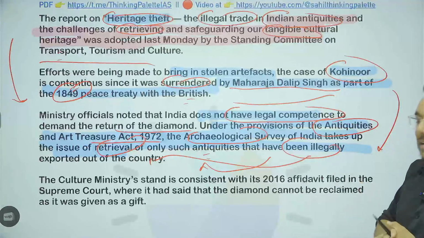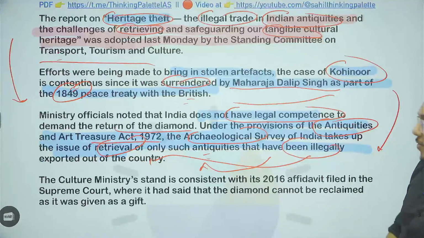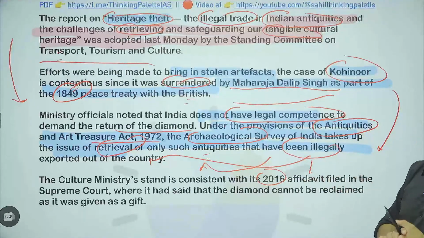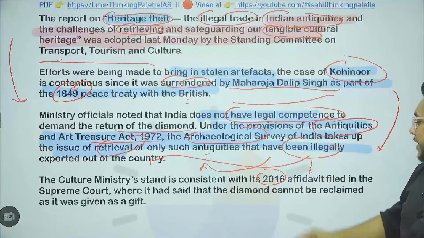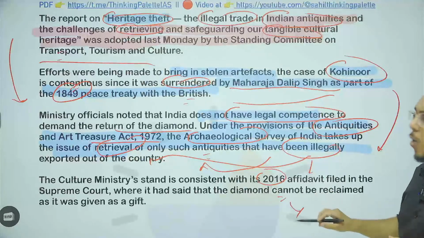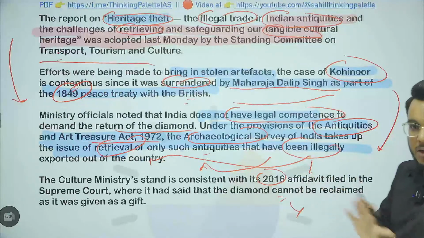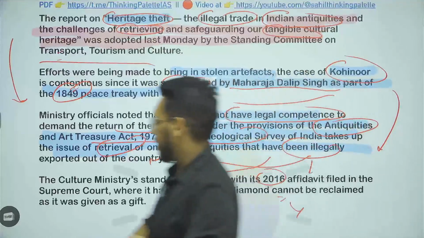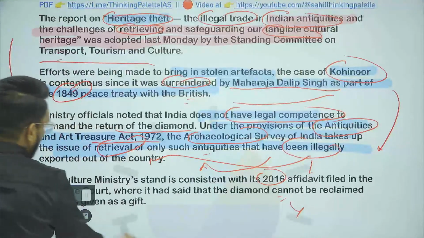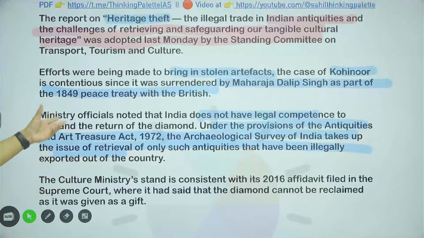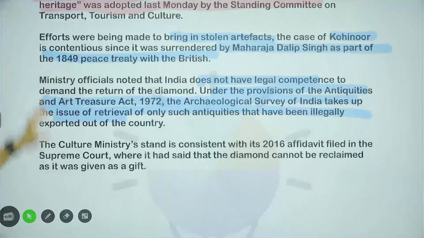This was also the Ministry of Culture's stand in 2016, when they filed an affidavit in the Supreme Court and said we cannot bring it back. Then there was a lot of public outrage, and since then they have withdrawn that position. But the point is that it cannot be brought back because it was surrendered by Maharaja Dalip Singh as part of the treaty with the British.